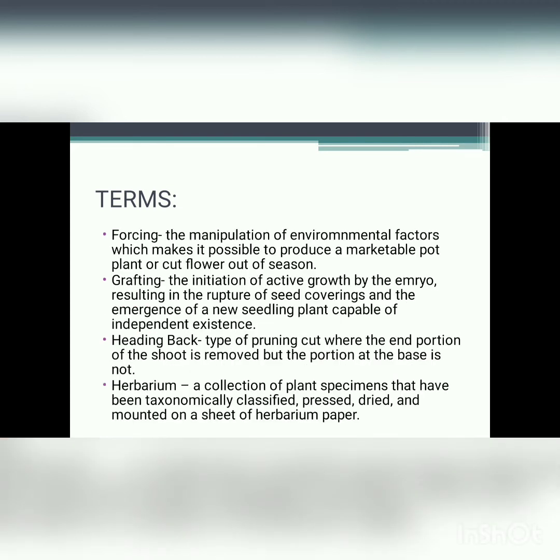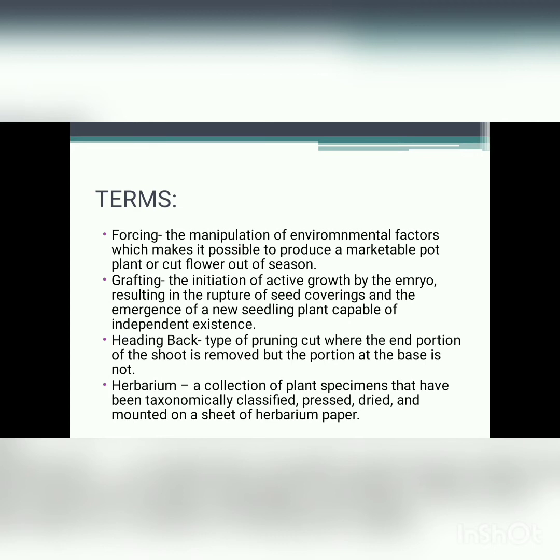Forcing, the manipulation of environmental factors which makes it possible to produce a marketable potted plant or cut flower out of season. Germination, the initiation of active growth by the embryo resulting in the rupture of seed coverings and the emergence of a new seedling plant capable of independent existence.